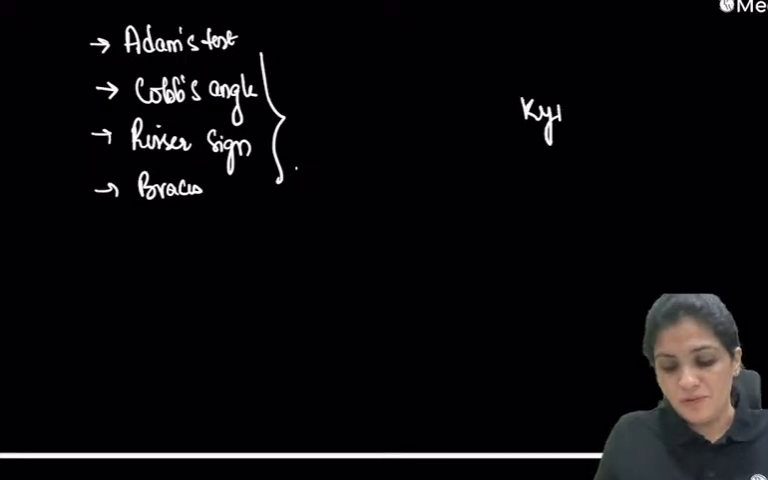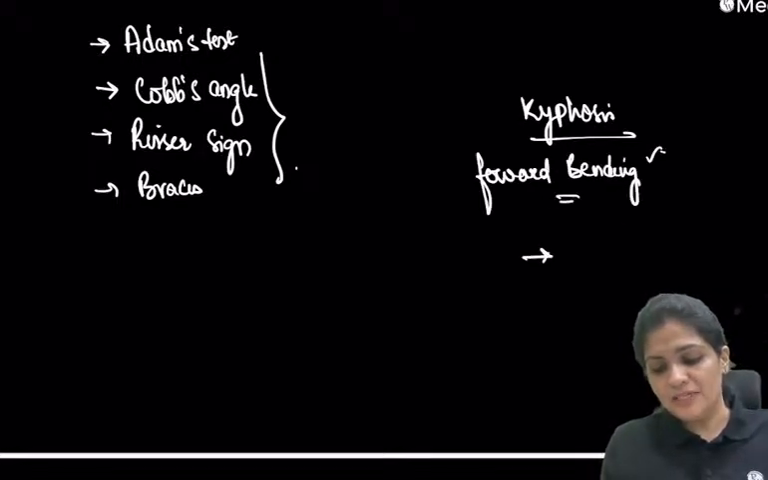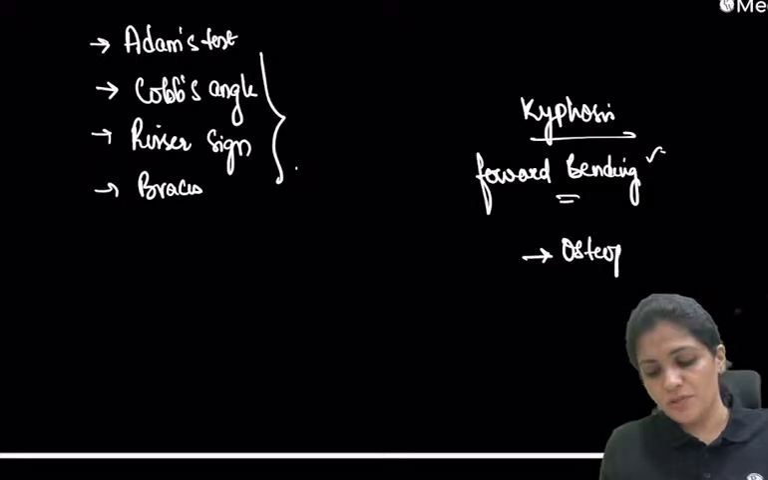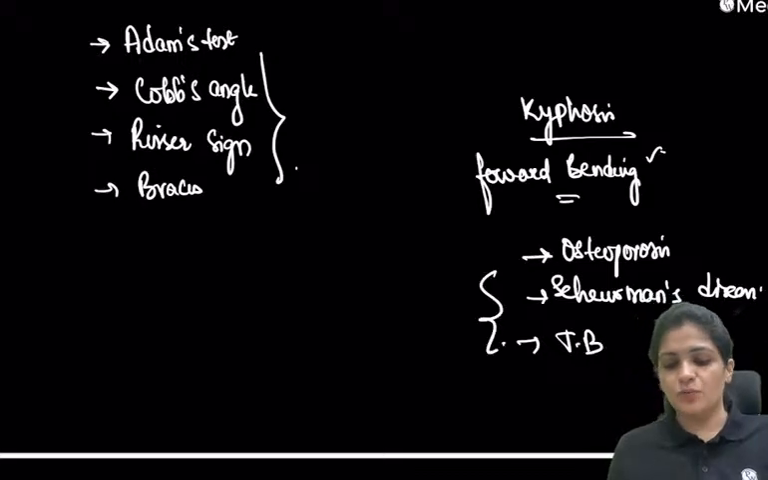Then what about kyphosis? Kyphosis, as we told, is the forward bending. Usually you see kyphosis in osteoporosis, in Scheuermann's disease, and even in case of tumor. These are the conditions where you see kyphosis.